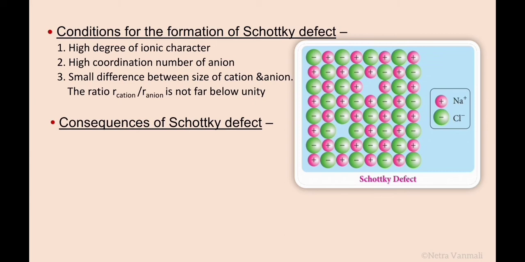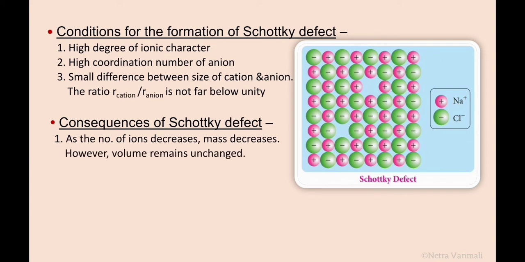Next is the consequence of Schottky defect. As the number of ions decreases, the mass of the crystal decreases. However, the volume remains unchanged. Hence, the density of the substance decreases, as one cation and one anion are missing from the crystal structure. The mass decreases, but the volume remains the same. So the density of the substance decreases.